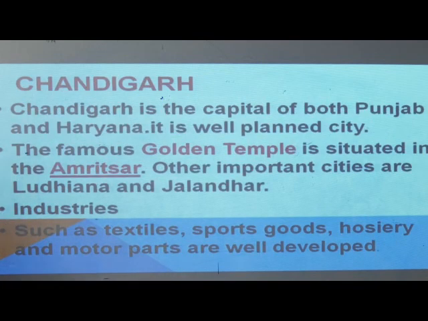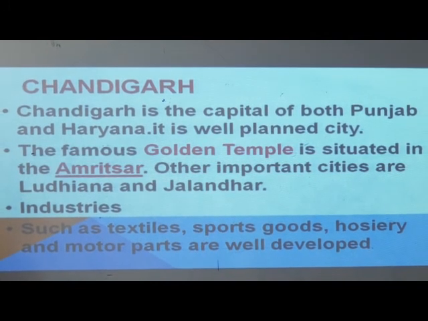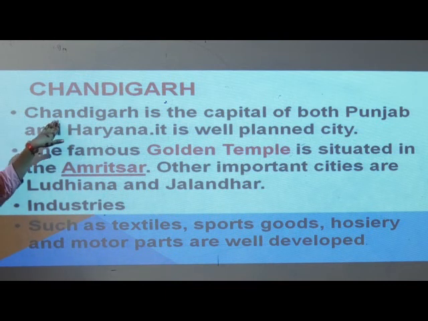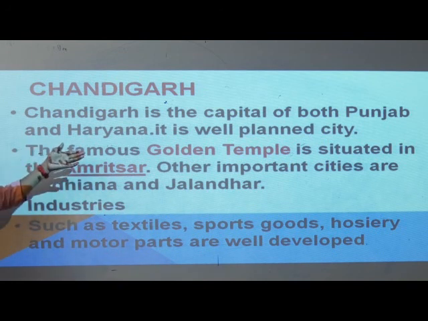Now come to Chandigarh. Chandigarh is the capital of both Punjab and Haryana. I say again, Chandigarh is the capital of both Punjab and Haryana.